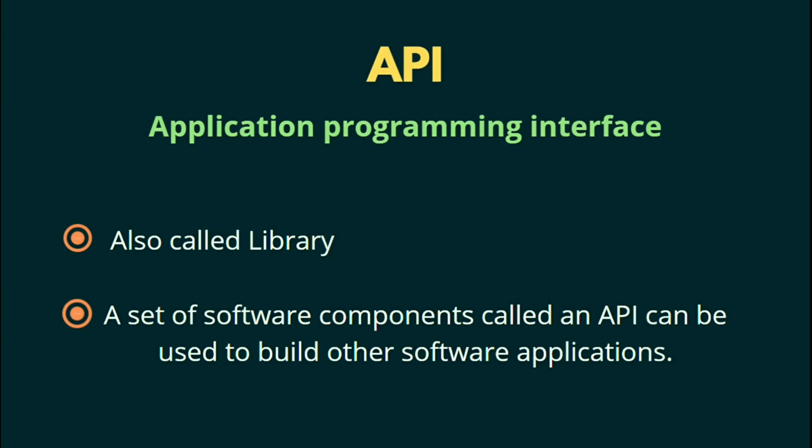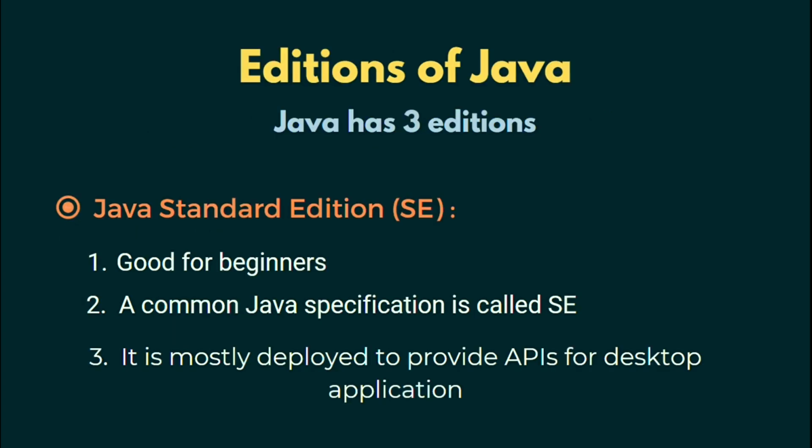API, also called library, is a set of software components that can be used to build other software components, or it contains predefined Java code that we can utilize to create Java programs. The Java programming language has three main editions of Java.